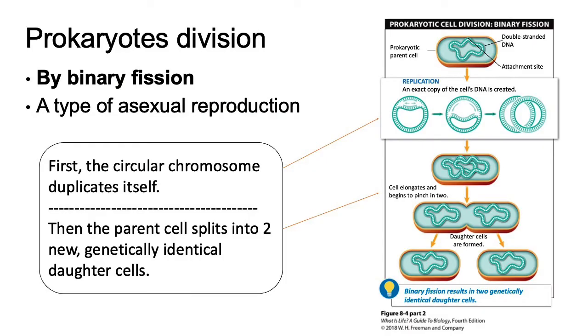Most prokaryotes, the bacteria and archaea, have less DNA than eukaryotes. They carry their genetic information in a singular circular chromosome, a closed loop of double-stranded DNA that's attached at one side to the cell membrane. And when it's time for them to reproduce, they use a method called binary fission, which means division in two.